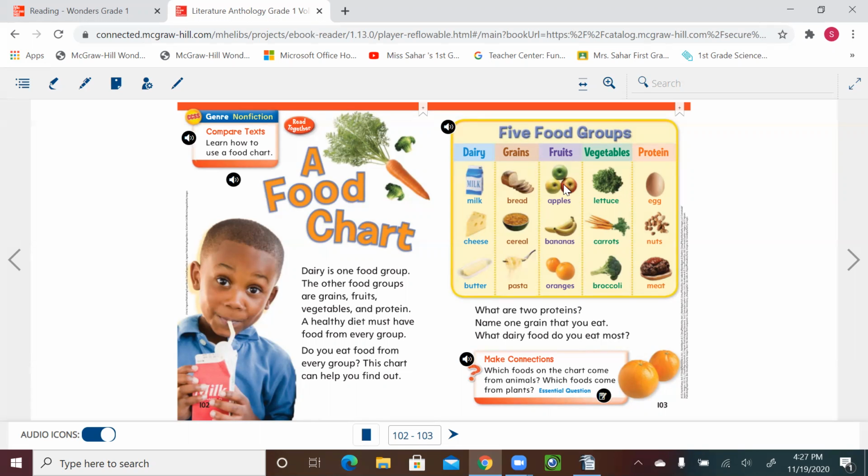Fruits, I see, of course, apples, bananas, and oranges. These are plants. I look for vegetables: lettuce, carrots, broccoli, also plants. And then I look at my protein. I see eggs, they come from animals, chicken, a bird. I see the nuts, they come from trees or plants. And I see meat, it comes from animals. So we see that what we need or what we eat covers that.